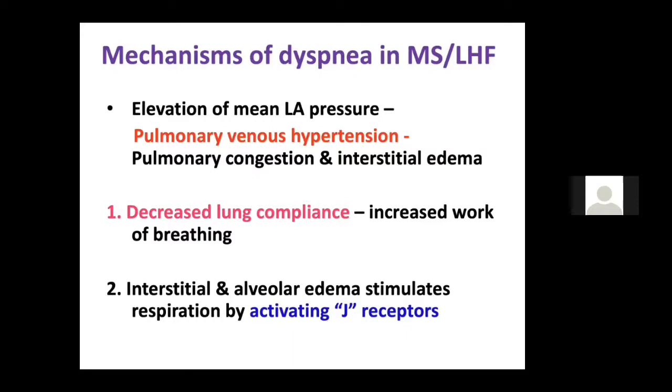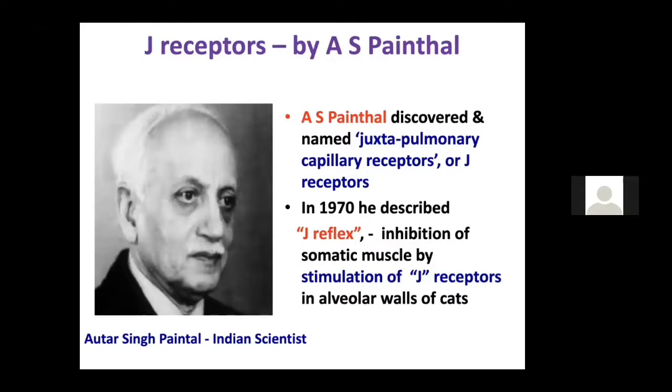Other important mechanisms are that there is a decrease in lung compliance. Why? Because so much fluid is there in the lung, it increases the work of breathing, and that is why the lung compliance is reduced. You should just know that the J receptor term was coined by Dr. A.S. Paintal, who is an Indian scientist, and he used the term juxtapulmonary capillary receptors, also known as the J receptors in the alveolar walls.